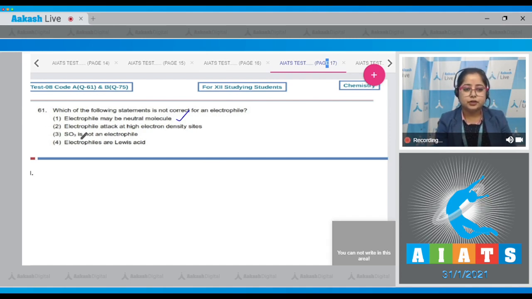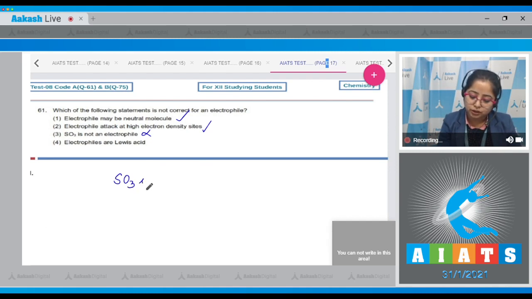Moving to next. Electrophile attack at high electron density sites. Student, this is also a correct statement. Moving to next. SO3 is not an electrophile. Student, this is an incorrect statement as SO3 is an electrophile, since sulfur can accept electron density.